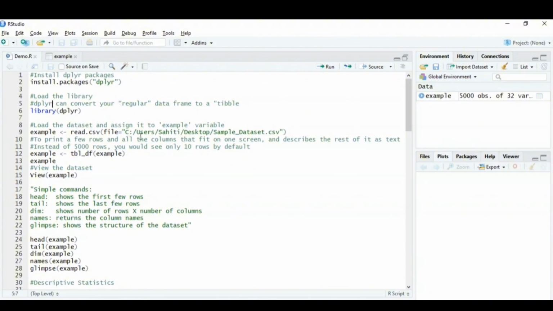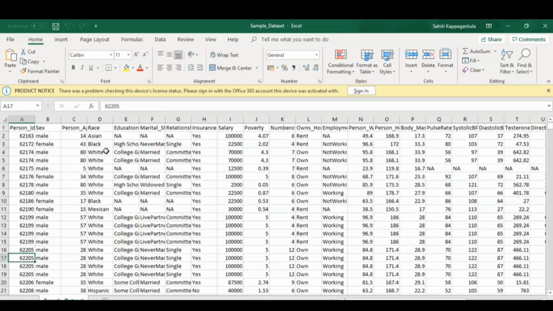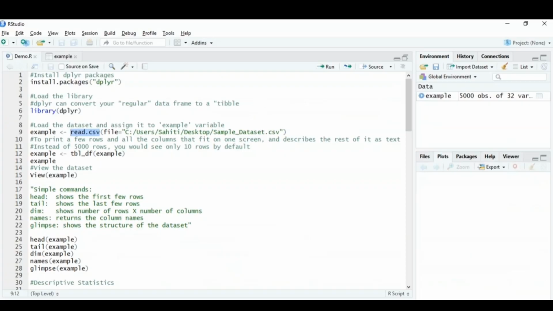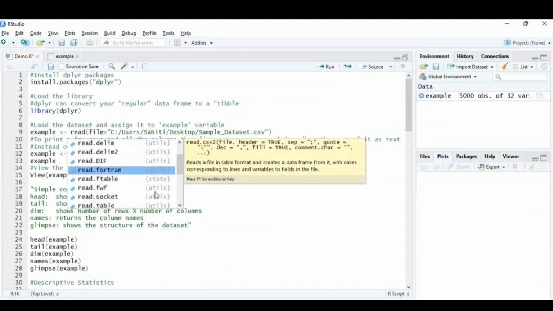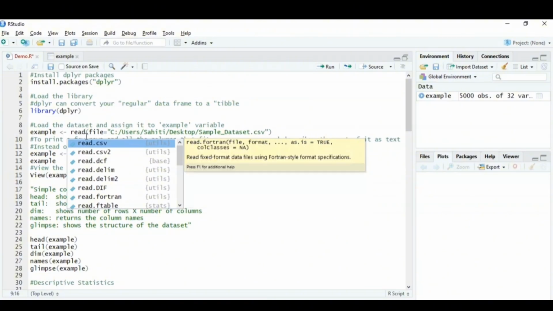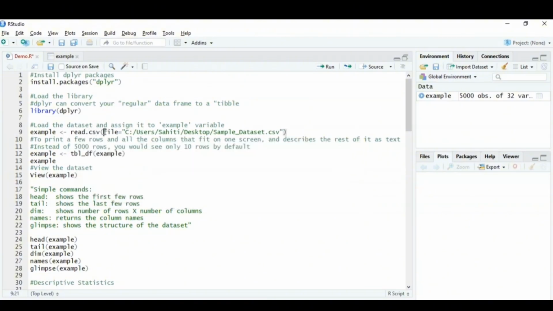Now what I'll do is I'll just import the dataset directly. So to import the dataset, you have to mention the read.csv function. That's because my sample dataset is in the form of a CSV file. Or if you had any other types of file, then you have to mention accordingly. Okay. So if you just type in read, you can see various options for various kinds of files. So since I have a CSV file, I'm just going to type in CSV, right? And then what I've done is I've mentioned the directory of the file, right? So since my file is present on desktop, I've just mentioned the directory, and then I can just execute this